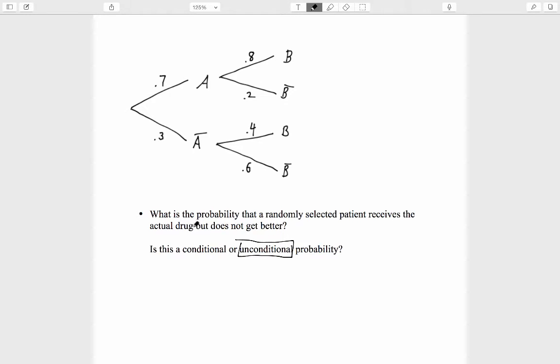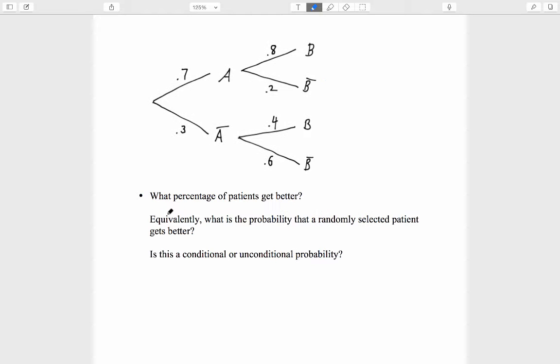So what is the probability that a randomly selected patient, selected from the entire group, receives the actual drug but does not get better? Logically speaking, "but" means the same thing as "and." We could just as easily say, receives the actual drug and does not get better. We are talking about this event, the event A intersect B complement, took the actual drug and did not get better. That probability equals the product of this 0.7 and that 0.2, so 0.7 times 0.2 equals 0.14. You could also say that 14% of all the patients have taken the actual drug and not gotten better from it.